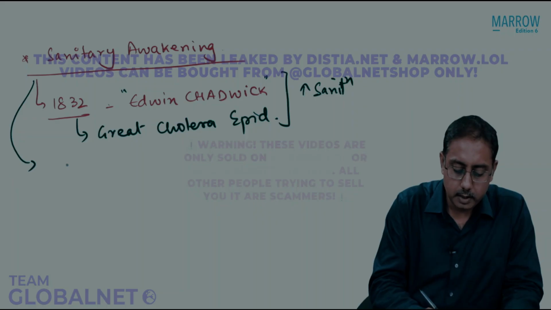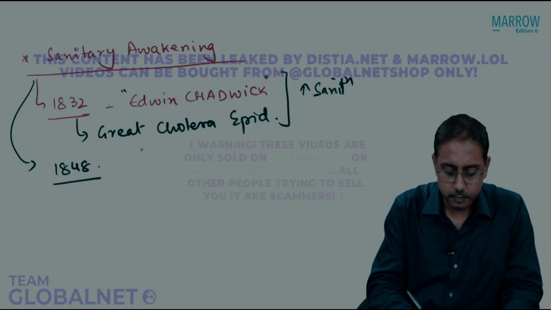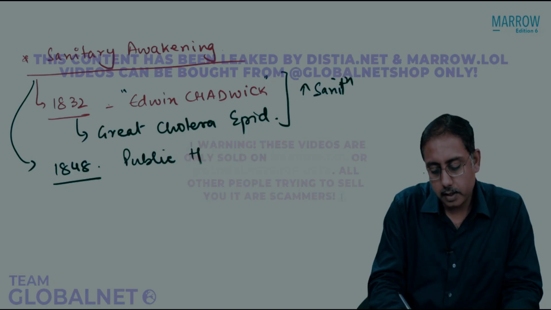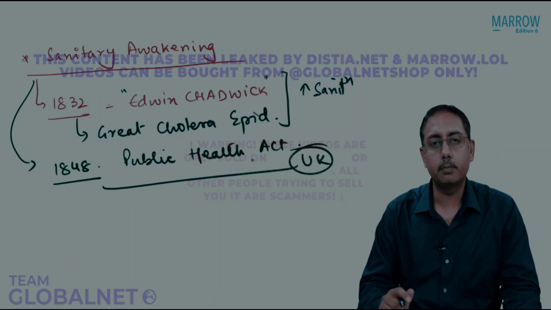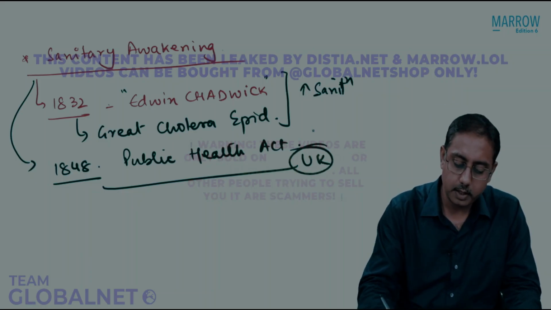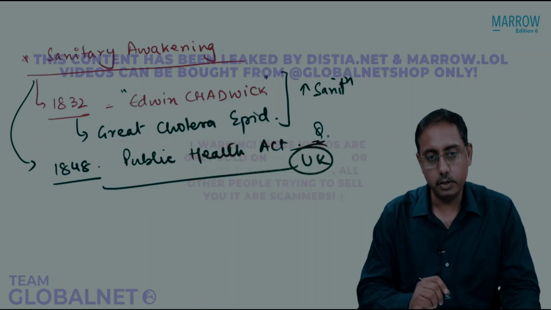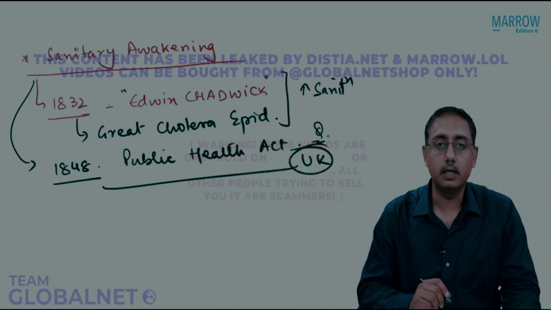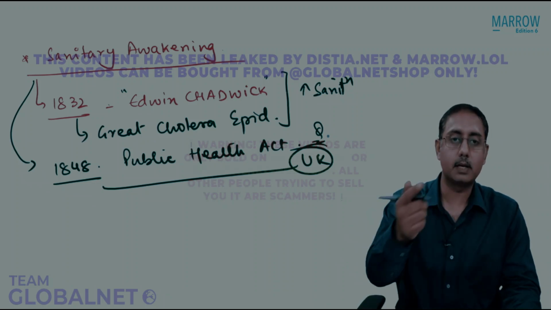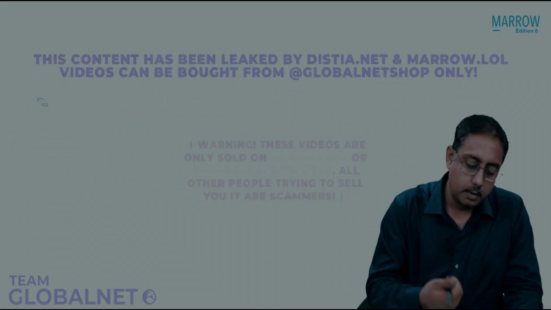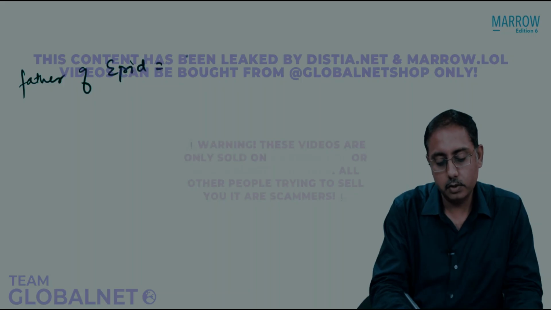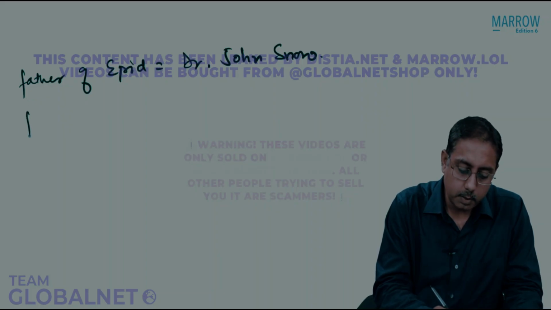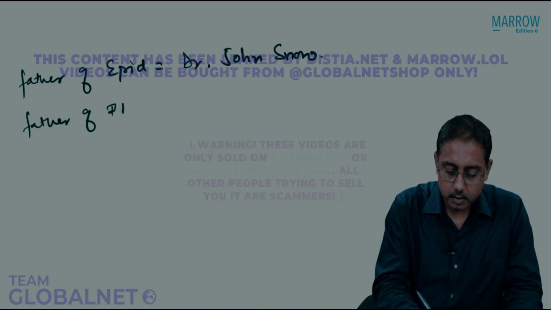Subsequently in 1848, for the first time, the Public Health Act was established in the UK. So the UK was the first country where the Public Health Act was established. Everything could be an MCQ. The first Public Health Act was established in the UK, and Edwin Chadwick studied the cholera epidemic in 1832 and therefore established that sanitation should be promoted. But please remember that the father of epidemiology is Dr. John Snow. The father of public health is cholera.